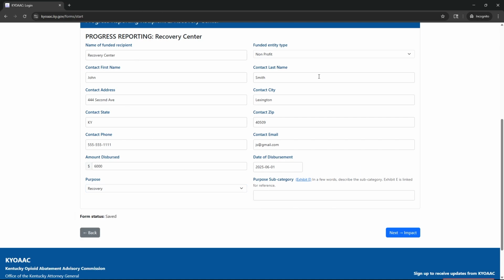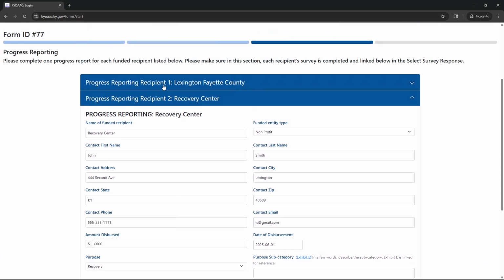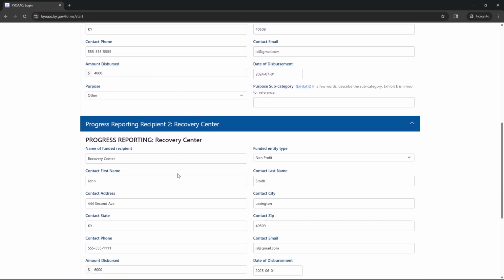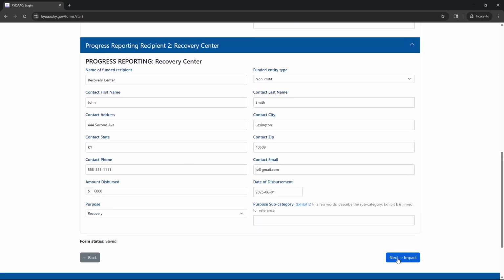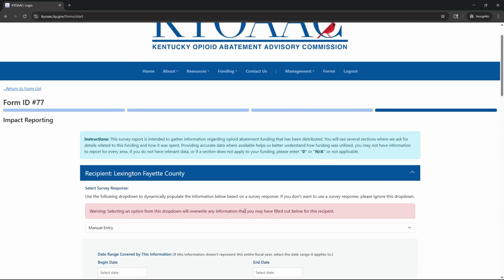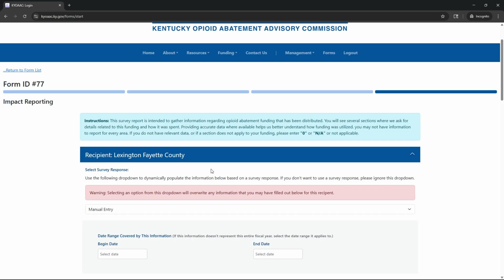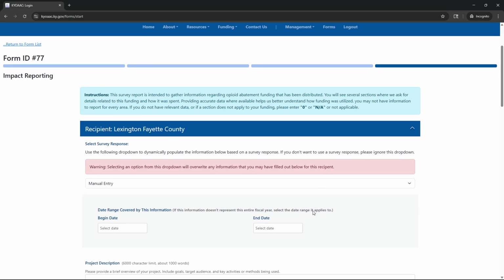So I'm just double checking this. You can see that I've reported contact information for every recipient of funding that I'm reporting on this form. I'll now move on to the impact section. Here you have two options for completing the information. You can manually enter information that either pertains to your own organization or for which you were unable to obtain a survey response and that you have accurate information for.